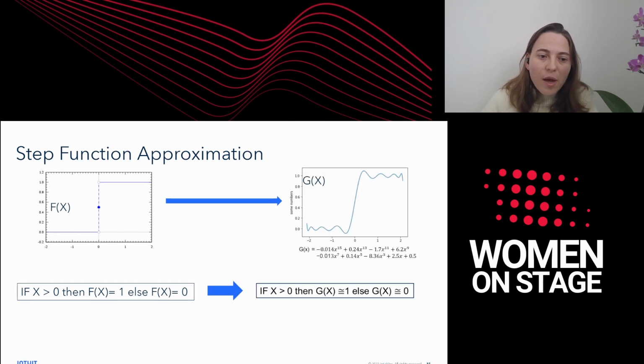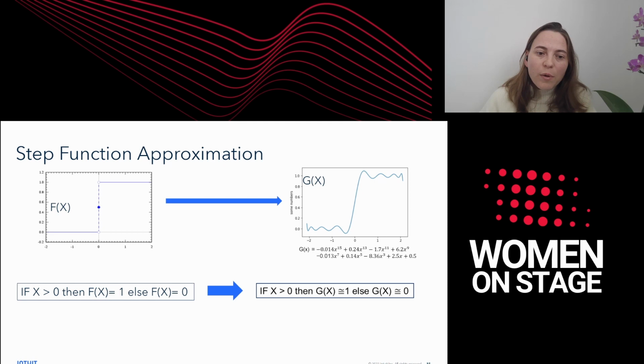Instead of having f of x exactly 1 or exactly 0, we will have the guarantee that f of x will be very close to 1 if x is greater than 0, and otherwise it will be very close to 0. So we have a polynomial g that, given an input x, g of x would be very close to 1 if x is greater than 0, and very close to 0 otherwise.